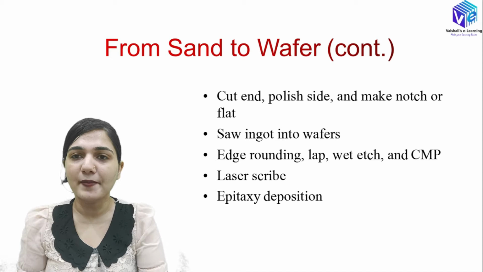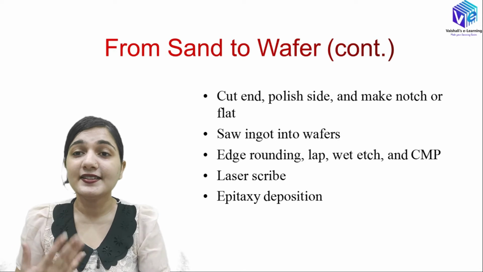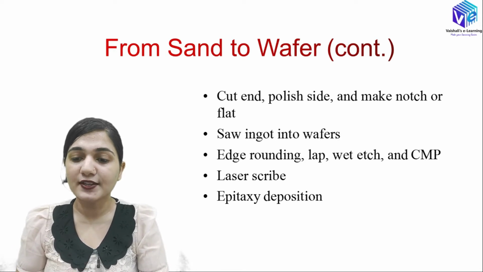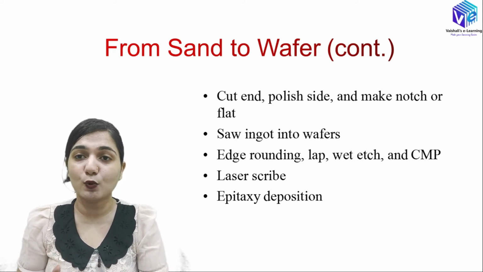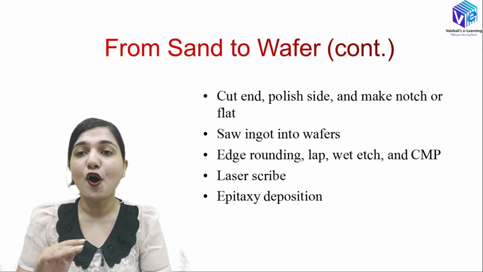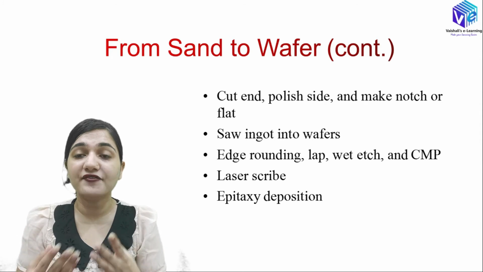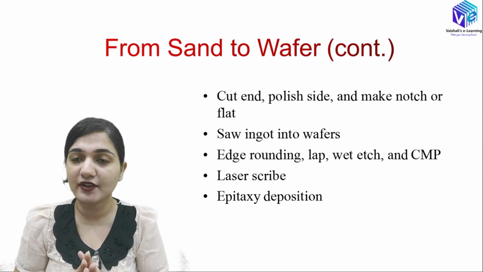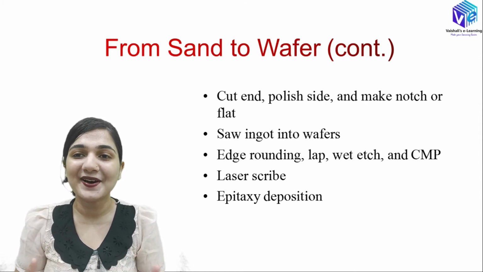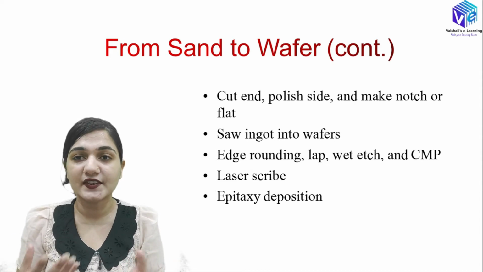Then we will be performing the edge rounding operation, then lapping, then wet etching and the CMP. It is chemomechanical polishing. All of these steps are required so that I will be getting a defect free surface of the silicon wafer. If I have defects on the surface of the silicon wafer, I cannot build up my BJT or MOS devices upon it.